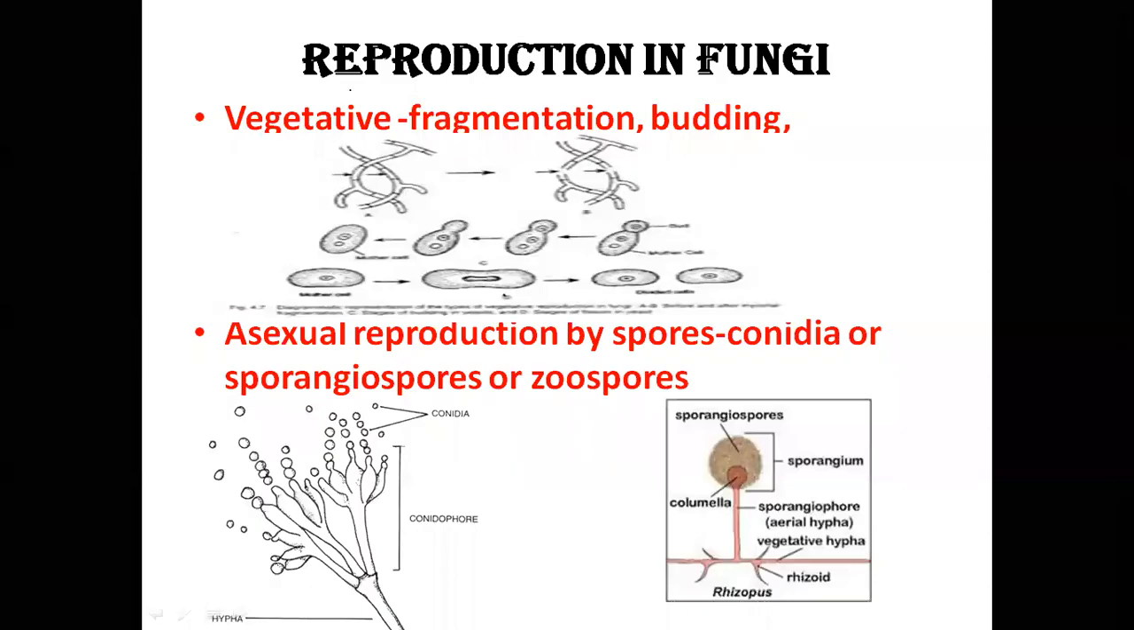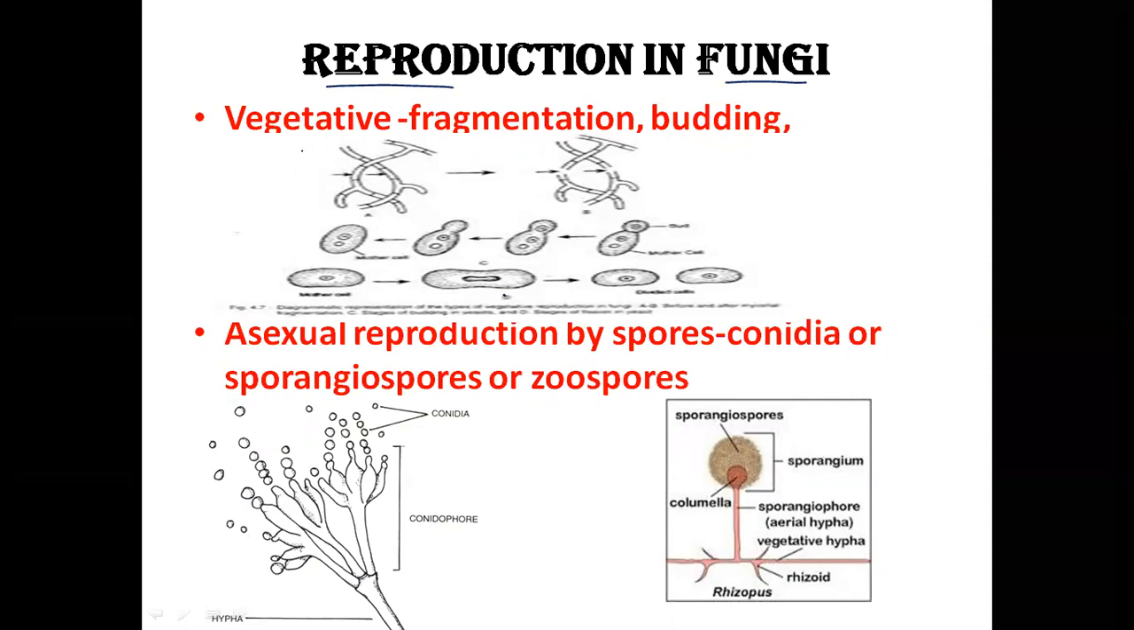Hello kids, today's topic is reproduction in fungi. So in fungi, there's three types of reproduction: vegetative, asexual and sexual. In vegetative, there's three methods present: fragmentation, budding and fission.